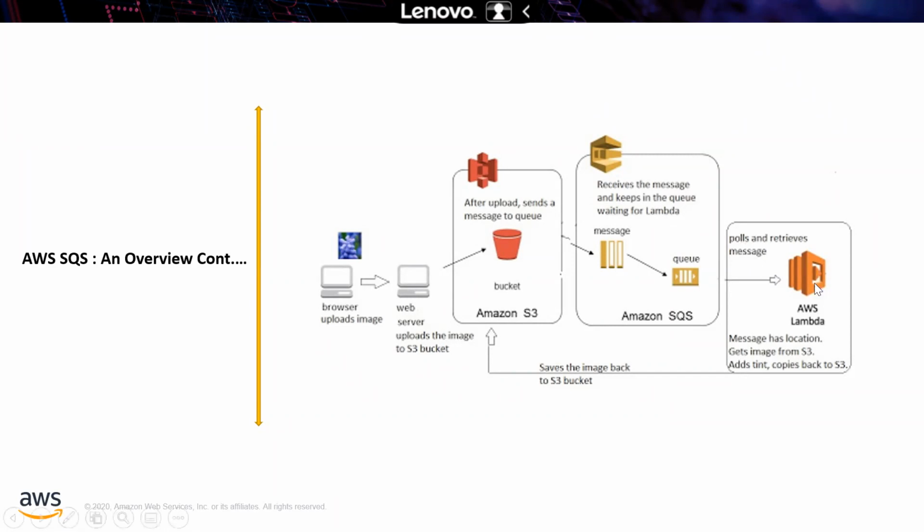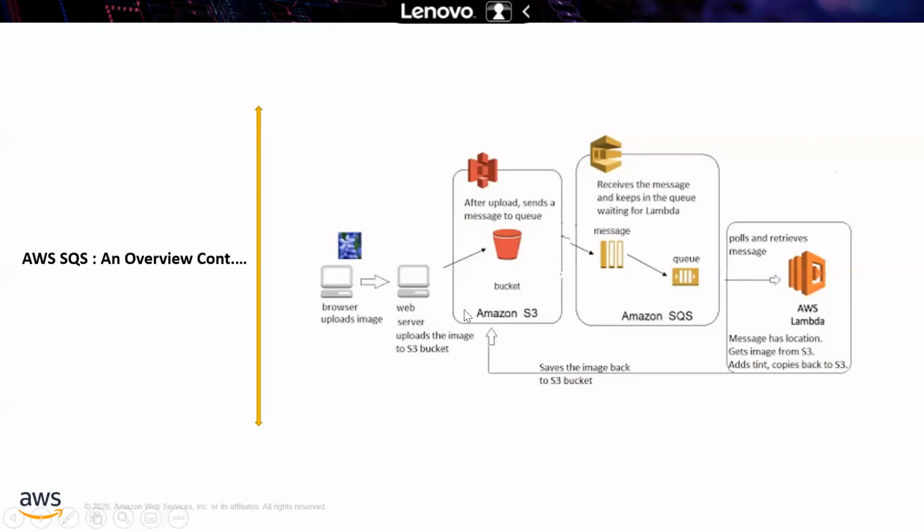Lambda polls and retrieves that message from the queue, and it adds other information, like the metadata, when it was created or uploaded, with the date and time. After adding that information, it sends the image again to S3 to store it, saving the image back to the S3 bucket.